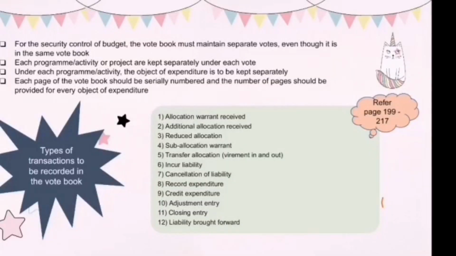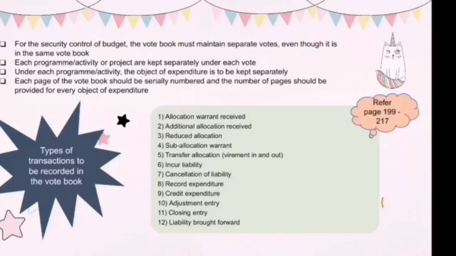For the security control budget, the vote book must maintain separate votes even though it is in the same vote book. Each program or activity or project is kept separately under each vote. Under each program or activity, the object of expenditure is to be kept separately. Each page of the vote book should be serially numbered and the number of pages should be provided for every object of expenditure.